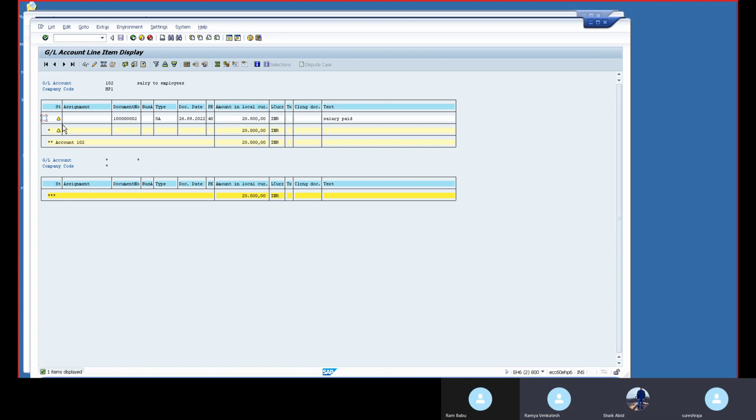We are storing them in a separate place. The T code is slash n FBL3N, the report.